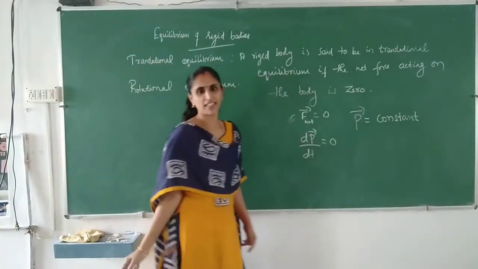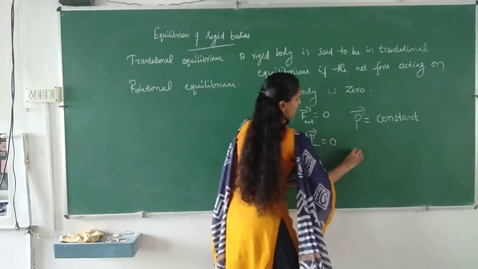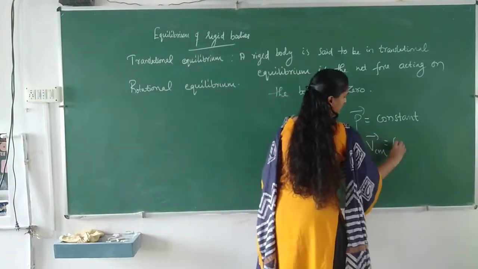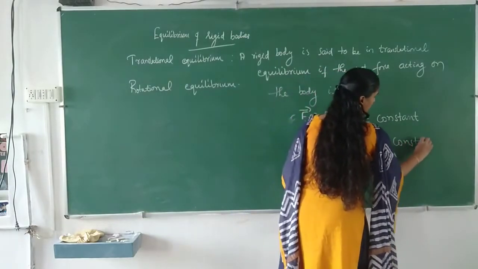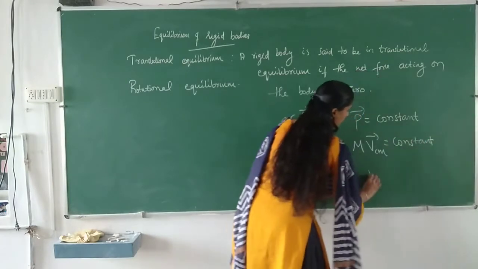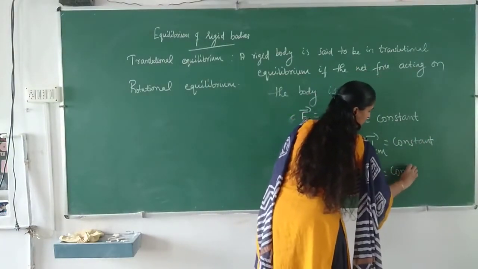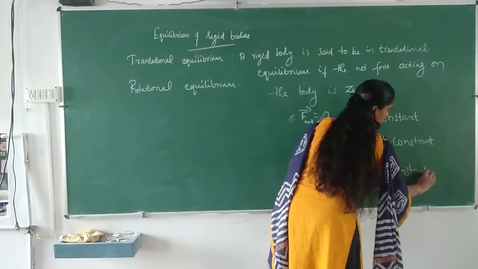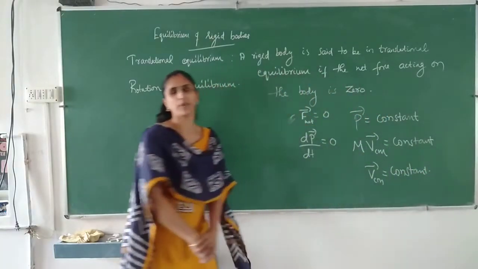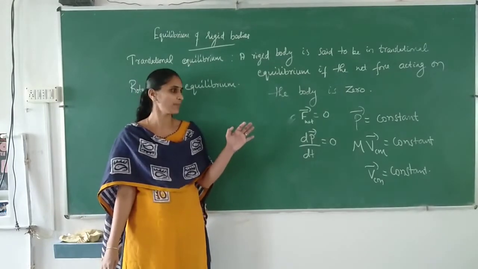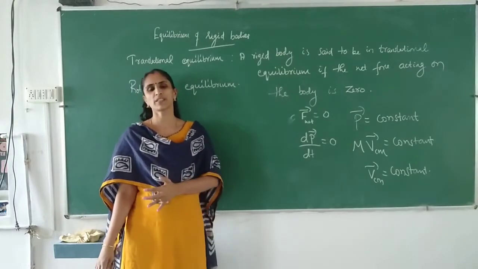Or in other words, total mass times velocity of center of mass is constant. Or we can say that the velocity of center of mass remains constant for an object when it is in translational equilibrium.